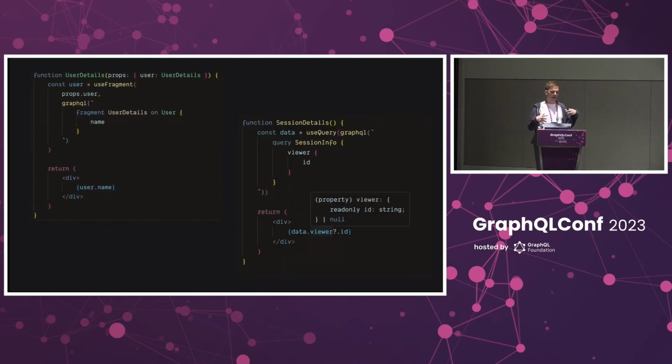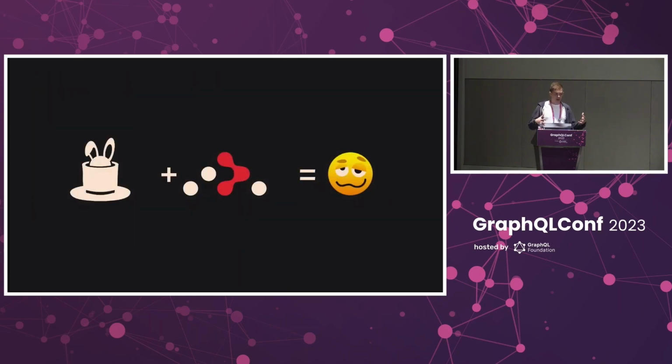And I wired up automatic typing for the use query hook. Notice there's no generic argument needed in that second example. And this was pretty cool, but things got rough once I wanted to build larger examples that had multiple pages. I did what I usually do. I reached for React Router, but I quickly found myself really disappointed with the outcome.